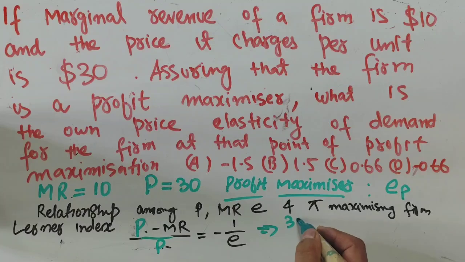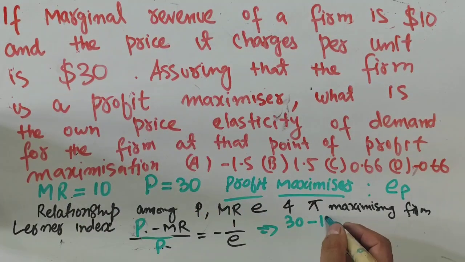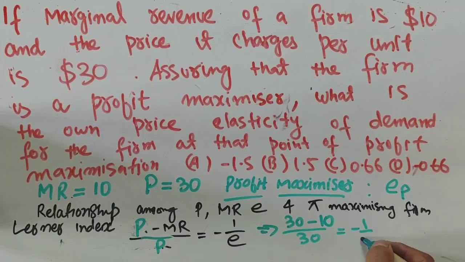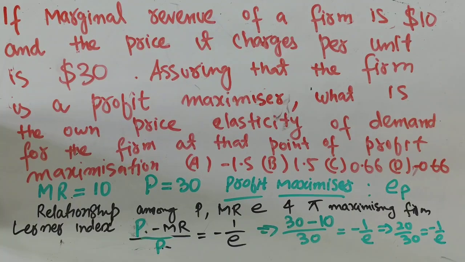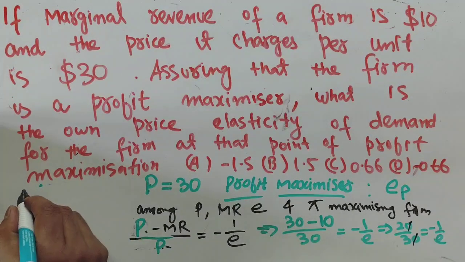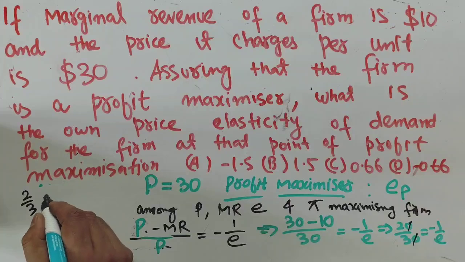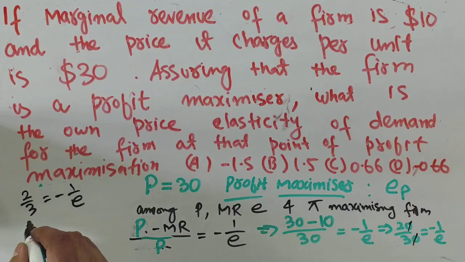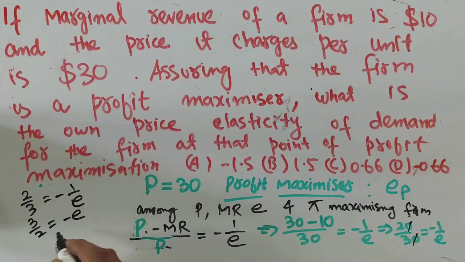Solve. Now price is 30, marginal revenue is given as 10, so 30 minus 10 divided by 30 is equal to minus 1 upon E. So 30 minus 10 is 20, divided by 30 is equal to minus 1 upon E. That gives us 2 upon 3 is equal to minus 1 upon E. Reciprocate both sides, so we get 3 upon 2 is equal to minus E. Multiply both sides by minus 1, so we get E is equal to minus 3 upon 2, which is minus 1.5.